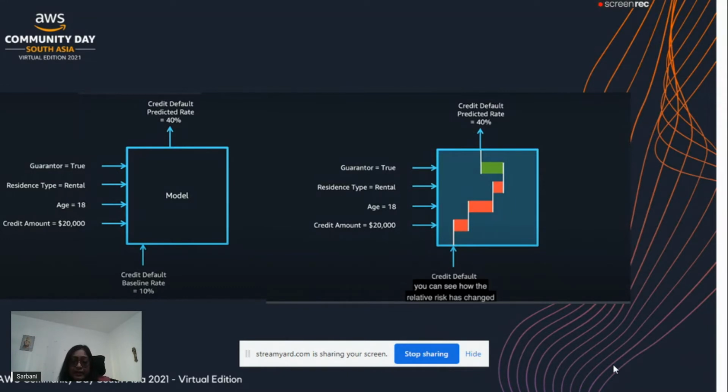If the guarantor feature is true, meaning a guarantor is present, the application is less likely to default, so the risk score will be lower. But on the other side, the other 3 features, residence type, age, and credit amount, are increasing the risk and decreasing the positive impact on the predicted output.